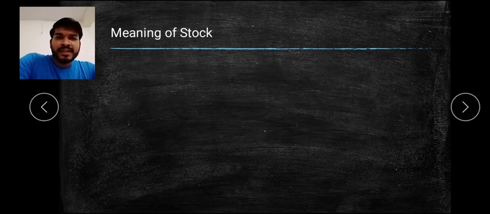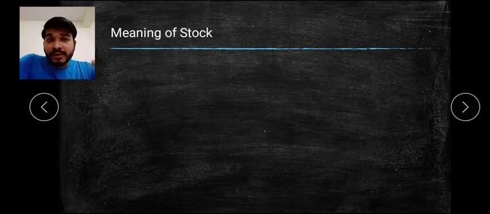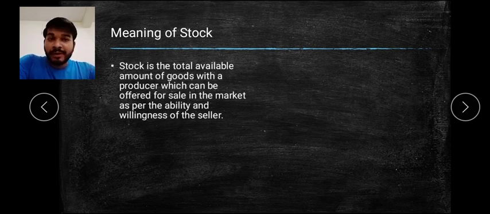Now let's quickly start with the meaning of stock. What is stock? Before going with supply, we need to go with stock. Stock means the total available amount of goods with a producer or a seller, which he offers for sale in the market. How much amount of goods he is offering from the available stock in the market for sale purposes is called stock, as per the ability and willingness of the seller.